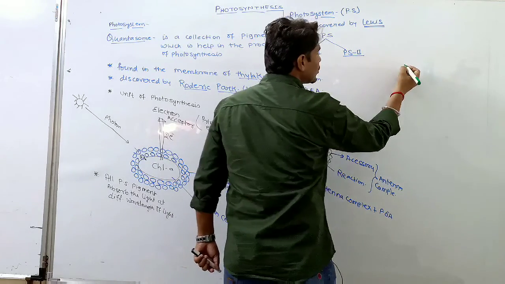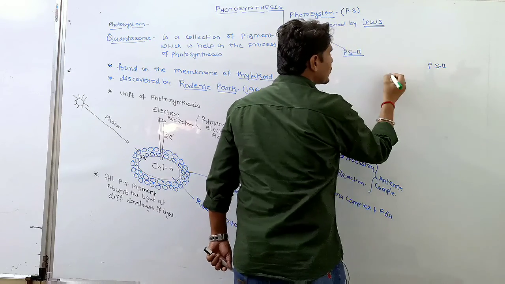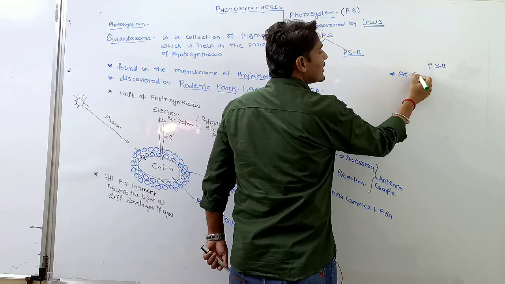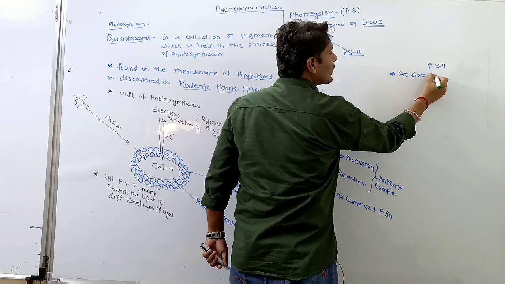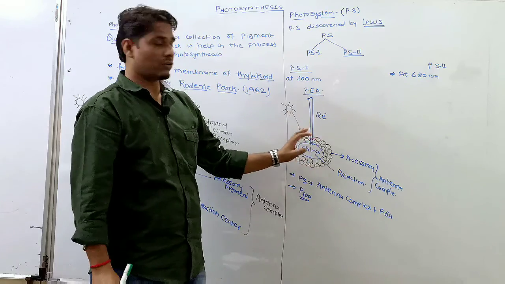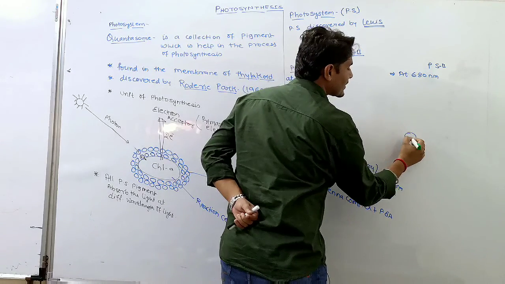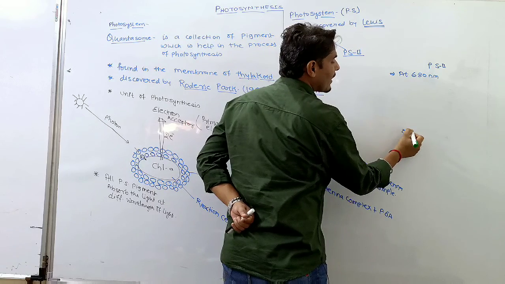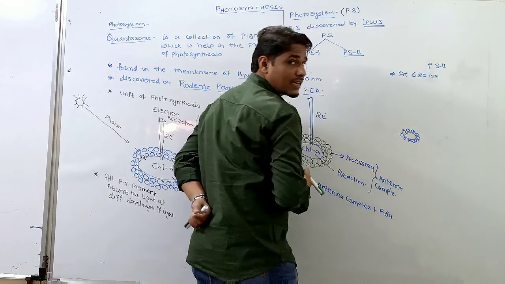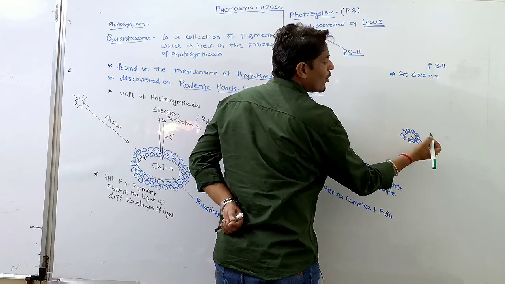Then next is PS2, which absorbs maximum light at 680 nanometer. So the structure is almost similar. So chlorophyll A is present in the center, surrounded by other pigments, that is the accessory pigments, and the reaction center and accessory pigments form a complex.